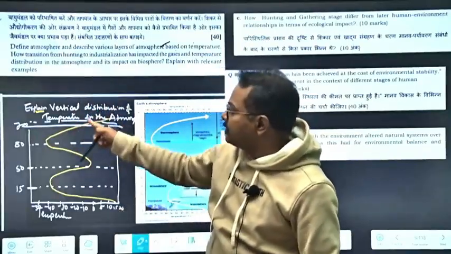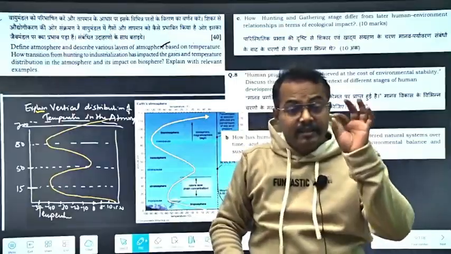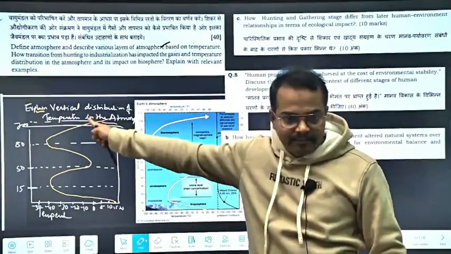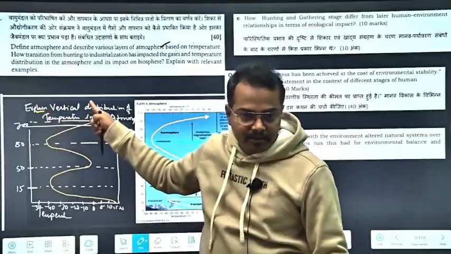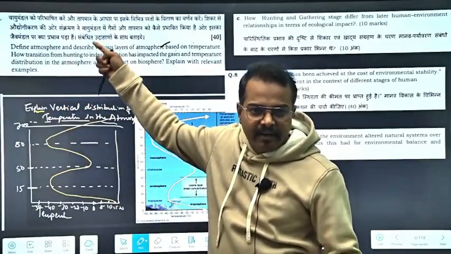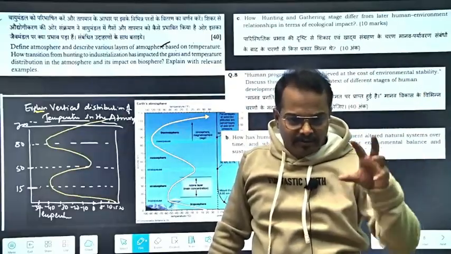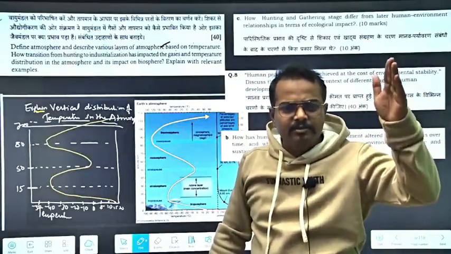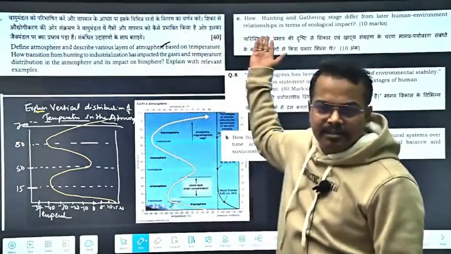Explain vertical distribution of temperature in the atmosphere. That means I told the students that this type of question will come in the exam. So I have drawn this, and then I have written this question also, and it directly came in the exam. There are various layers of atmosphere, and you have to explain the vertical distribution of temperature here. Now let's see what we asked in our test.